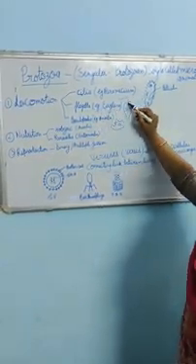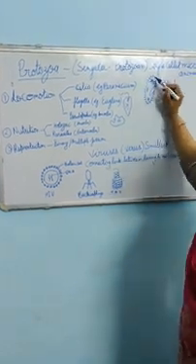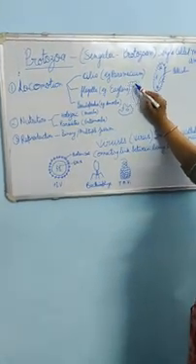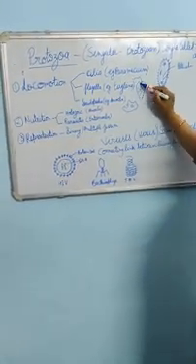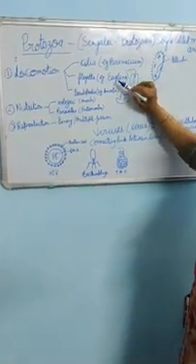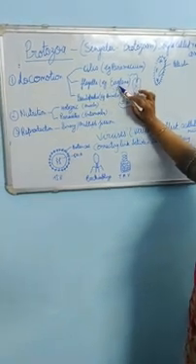Flagella are fixed in number, while cilia are many and smaller in size; flagella are larger in size and one or two in number. With the help of these flagella they can move from one place to another, and these types of animals are known as flagellate protozoan. Example is Euglena.